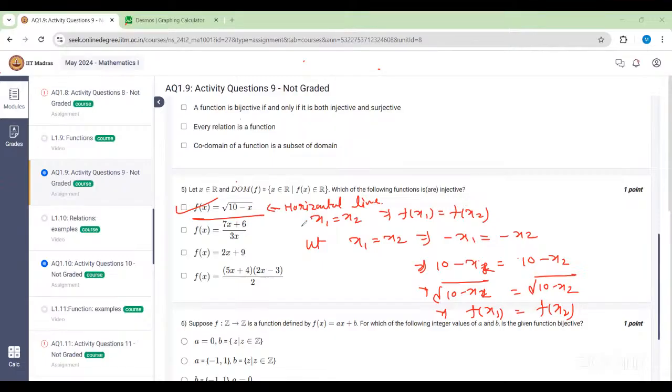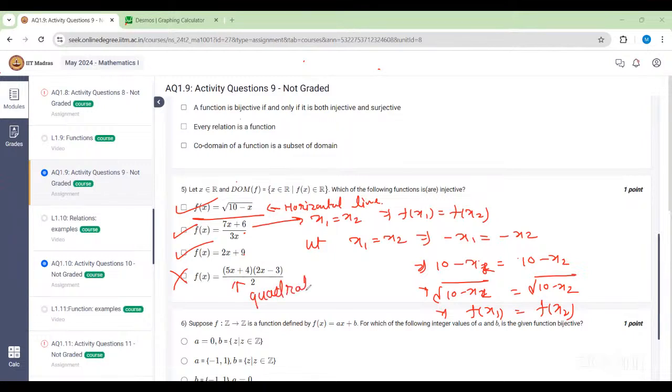Okay, ma'am, but what about the other options? So this one also you can prove that it is a bijective function. And this one is nothing but just an equation of a line, so it is also a bijective function. This one you can prove by the similar method. Just assume x1 is equal to x2 and go by the same steps. You will get f of x1 is equal to f of x2. This one is not a bijective function because ultimately it will become a quadratic function.